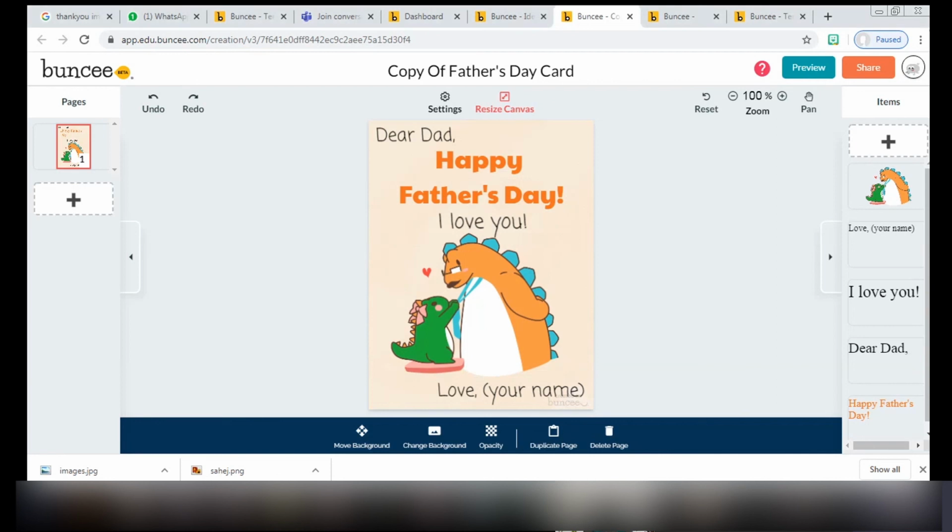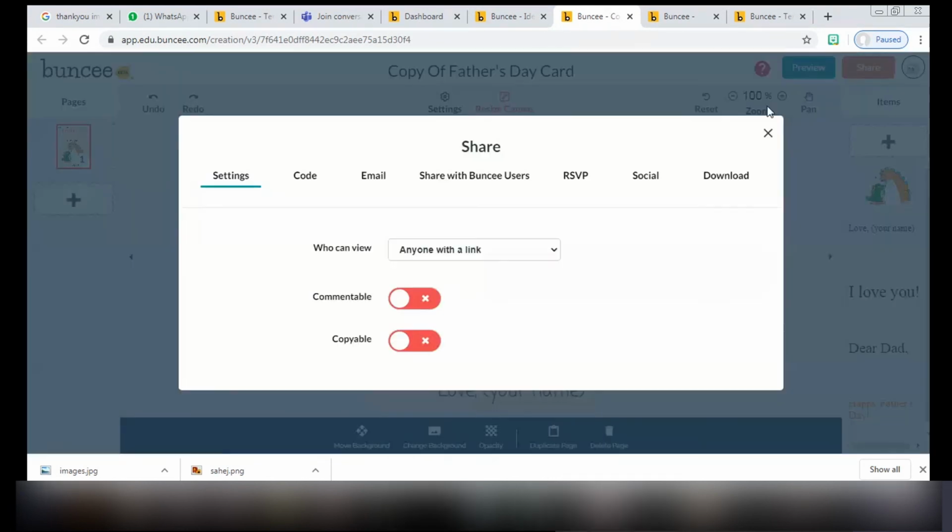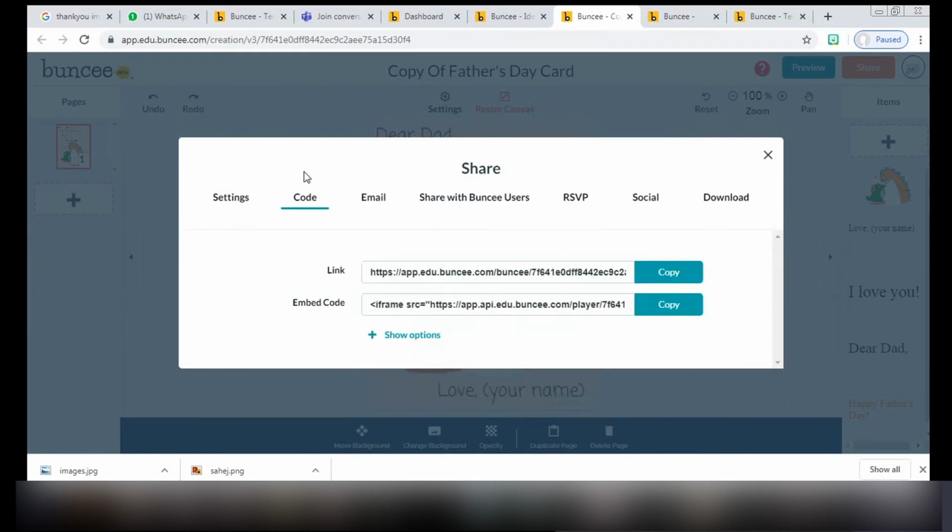Okay, now it's better. So once you use this card, you can edit this card and make it for your father and share the card with the help of this share option. Once you edit it, it is ready. You can click on the share button. There are different options. You can share it through mail, on social media, you can download it, email it to your father, send it through a link, or if you want to embed this code in a website or any other message, you can copy this link and embed it.